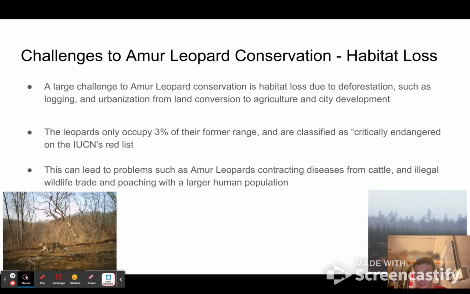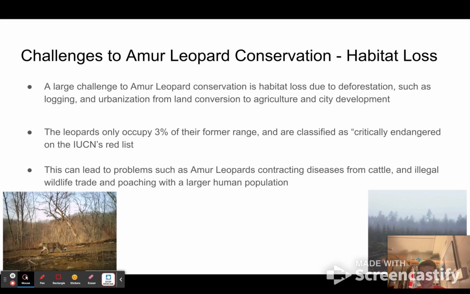Going into some of the challenges that the Amur leopard faces. So, one of the many challenges to Amur leopard conservation is habitat loss due to human causes. Reasons for habitat loss of the Amur leopard's natural range can include deforestation, which can come from a variety of reasons that include land conversion to agriculture, urban development, cattle crop farms being established, and logging.